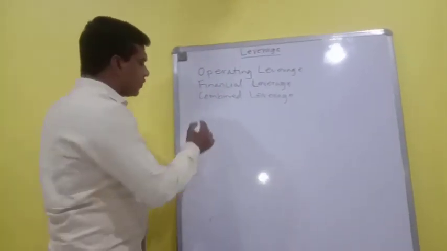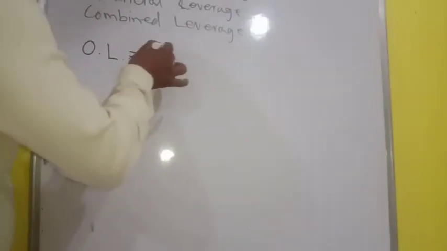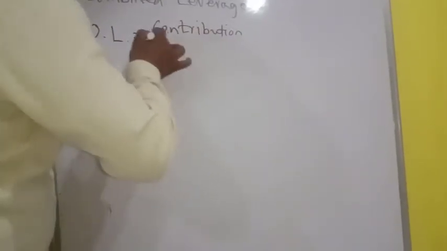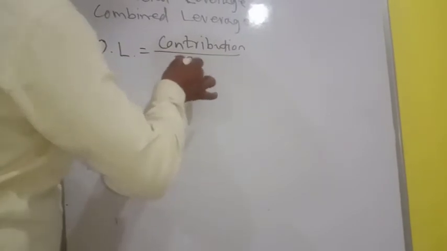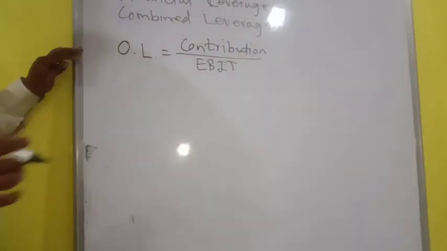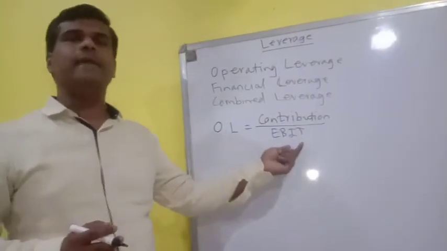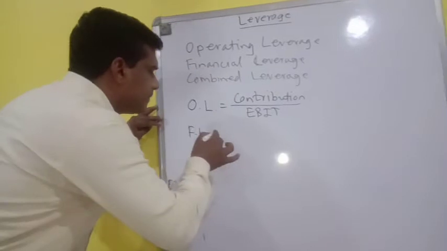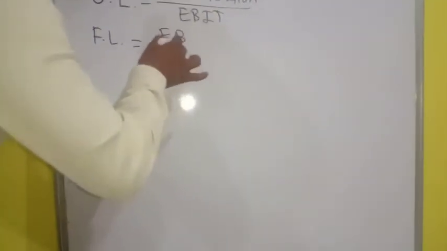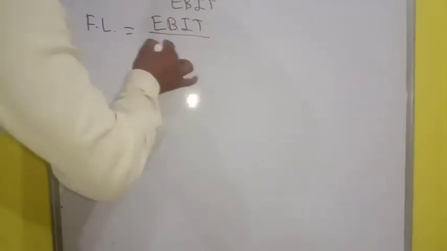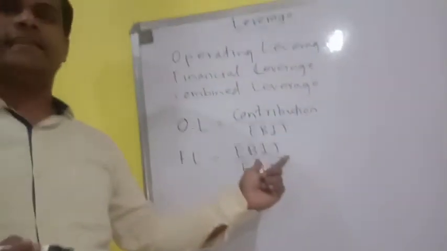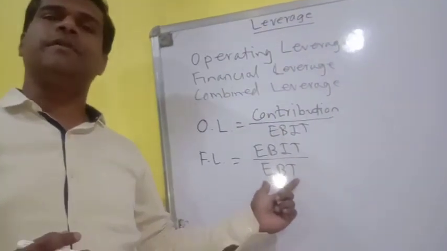Okay, so the formula for operating leverage, that is OL, is contribution divided by EBIT, where EBIT is earnings before interest and tax. The formula for financial leverage is EBIT divided by EBT, that is earnings before interest and tax divided by earnings before tax.